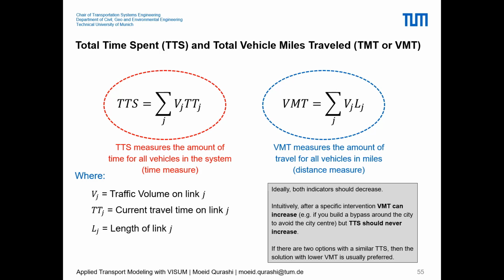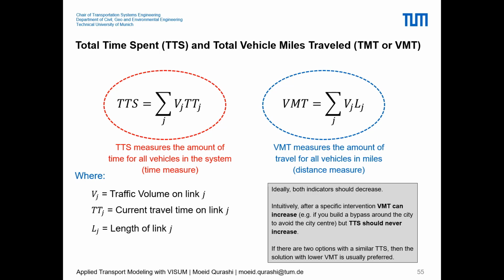So for example, if you define a bypass so that we can reduce the congestion in the city center, this will eventually increase vehicle miles traveled, because the route length will increase due to the introduction of the bypass. But TTS should never increase, considering that we now have higher speeds on the bypass. Instead of a low speed route to the city center, we have high speed routes, with vehicles going through the bypass.